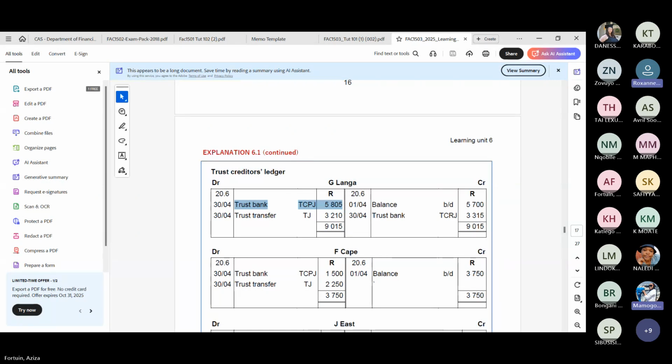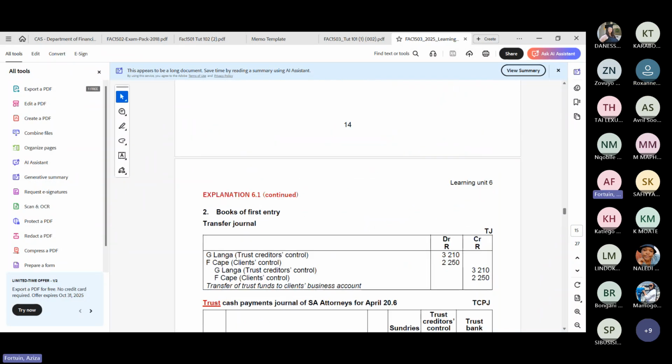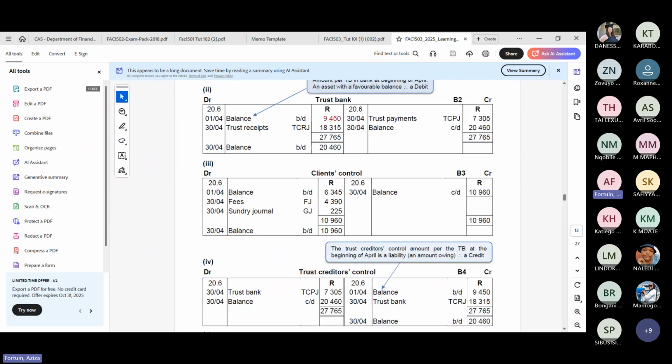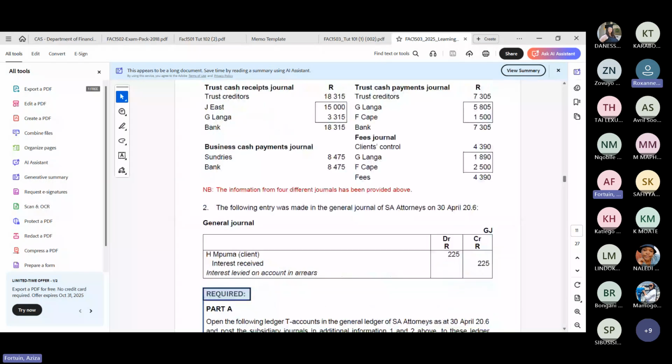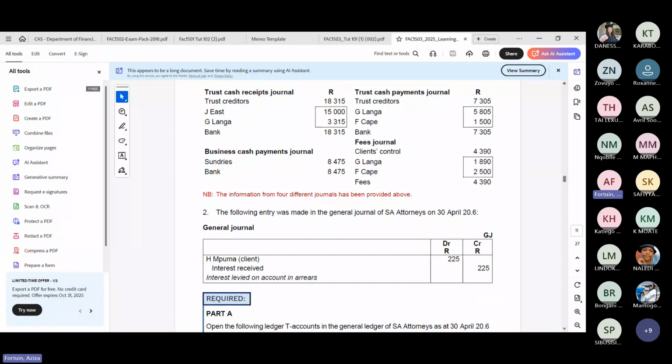Aziza, you're very fast. Yes. Sorry, am I fast? The subsidiary journal, where did that come from? Is that the 3315? Yeah, at the beginning in the question, they gave us the question and they said to us, okay, here's the subsidiary journal.